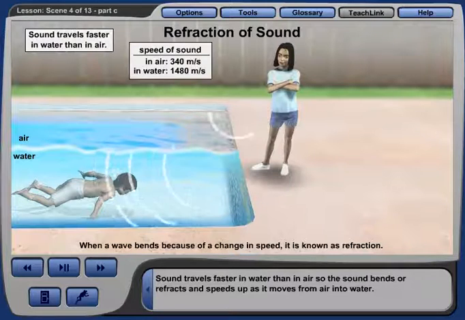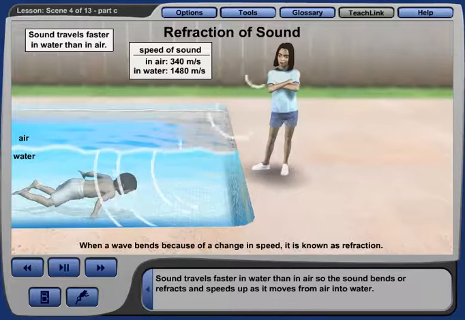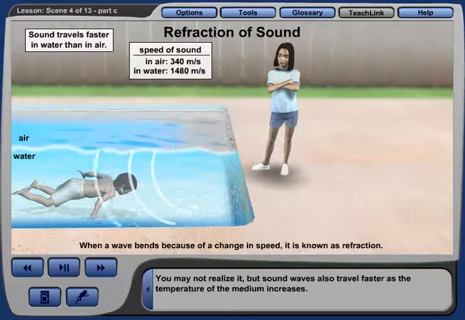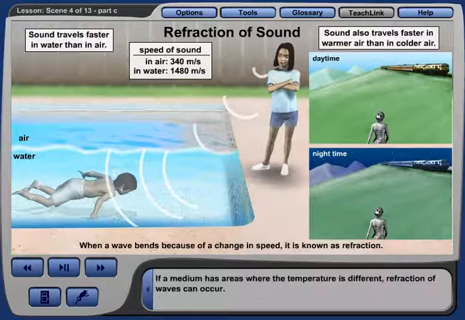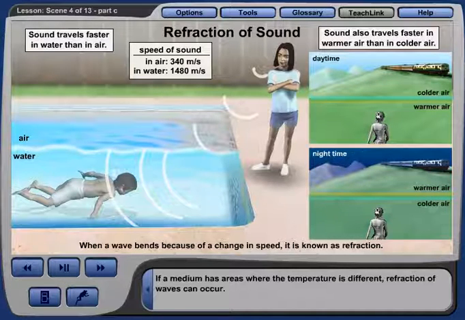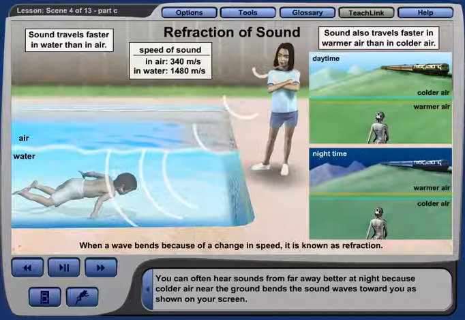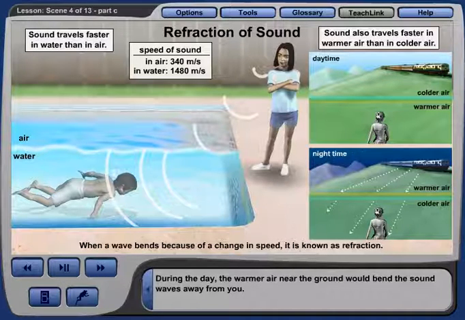Sound travels faster in water than in air, so the sound bends or refracts and speeds up as it moves from air into water. You may not realize it, but sound waves also travel faster as the temperature of the medium increases. If a medium has areas where the temperature is different, refraction of waves can occur. You can often hear sounds from far away better at night because colder air near the ground bends the sound waves towards you, as shown on your screen. During the day, the warmer air near the ground would bend the sound waves away from you.